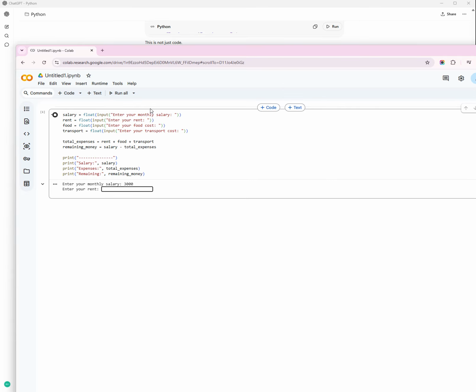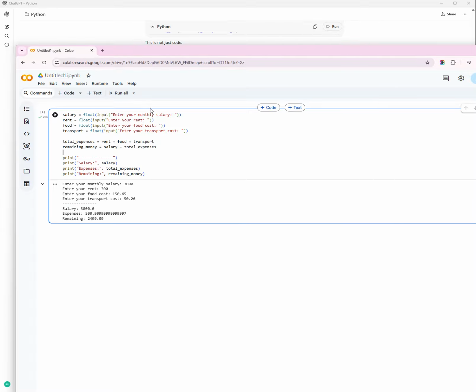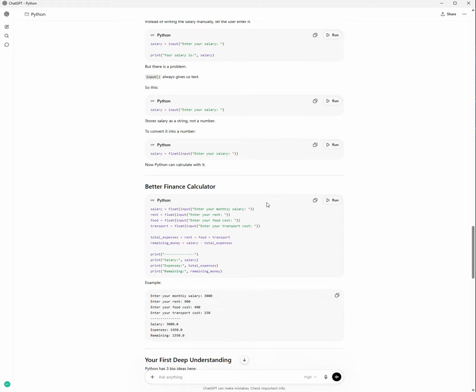Enter your rent. I said 300. Food I said 150.65. Then transport I said 50.26. Okay, now it did the total expenses, rent, food, transport, salary, and remaining exactly. It looks good.